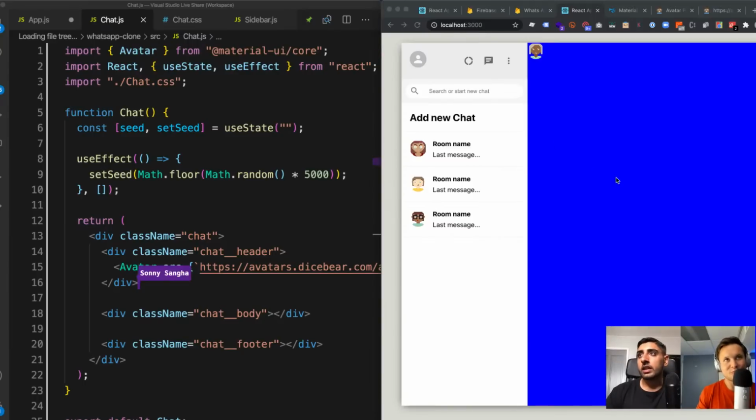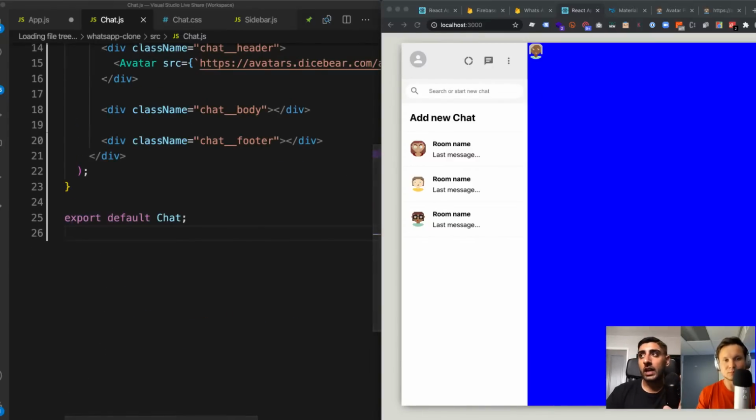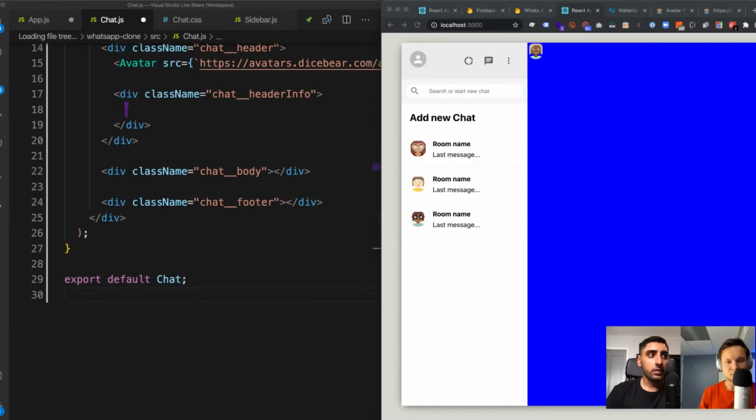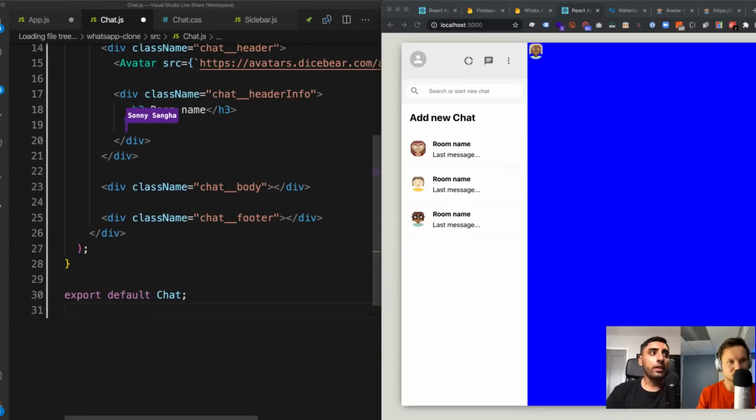So now what we can do is we've got the avatar, and I'm going to have another div inside of the header. And this div is going to be called chat__header info. And this is where the text lives. So inside of it, I'm going to have an h3, and this is going to be the room name. So I'm just going to say room name for now. And underneath that, I'm going to have a p tag, and this is going to say something like last seen at blah, blah, blah. It's going to have some kind of date there. Let's just go ahead and save that, and we should see at the top now, it should pop in.